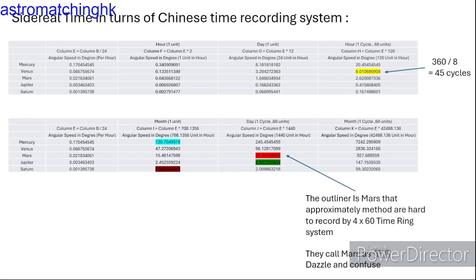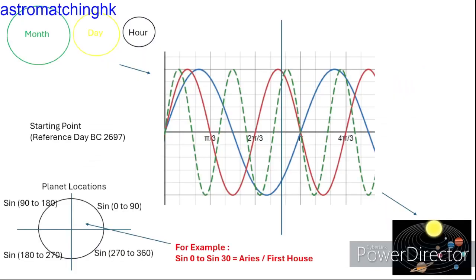A very interesting point is if you also make the same computation of Mars, Venus, and Mars synodic period, the 13 months phenomenon is actually the 13 Mars cycle in month earthly branches. After all, the independent time ring can be simulated by mathematical formula, for example, a sine curve to represent the location of the planet.